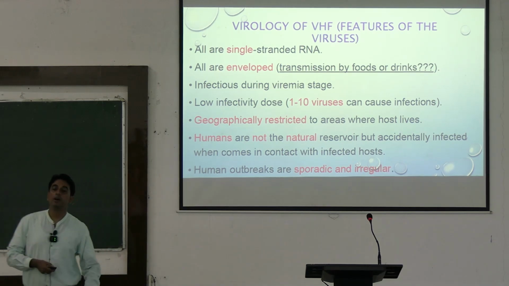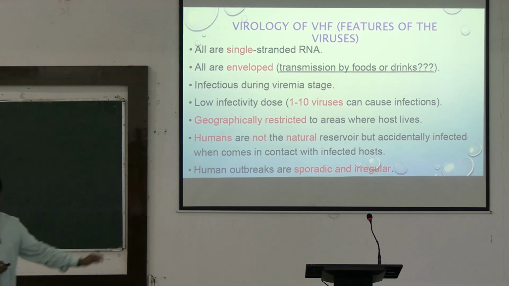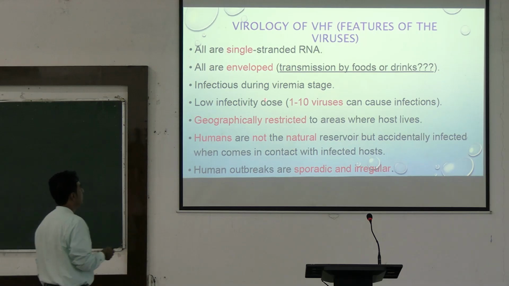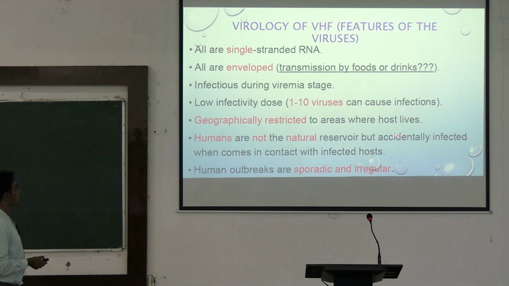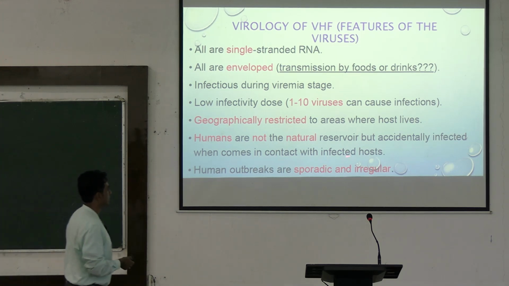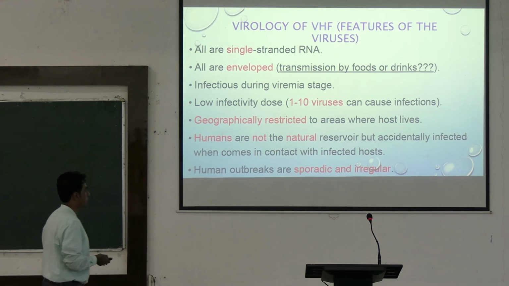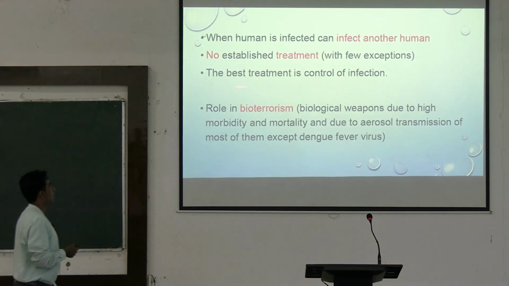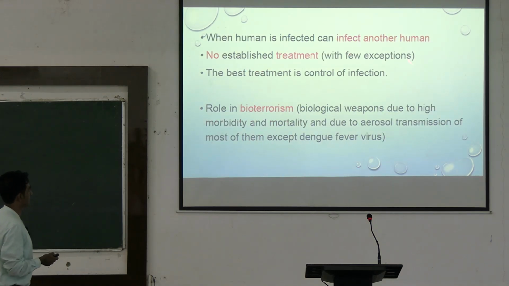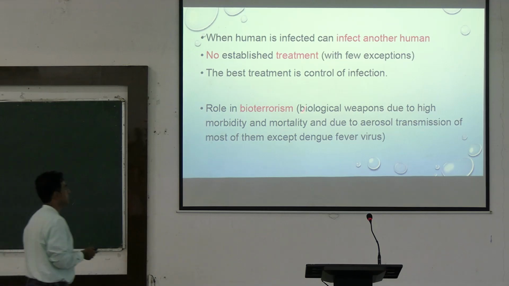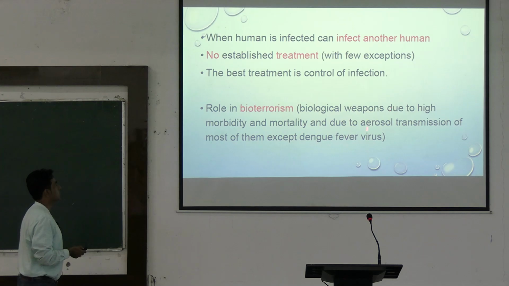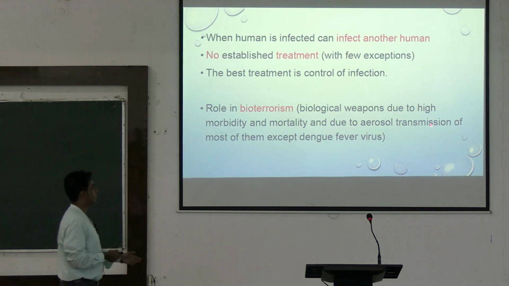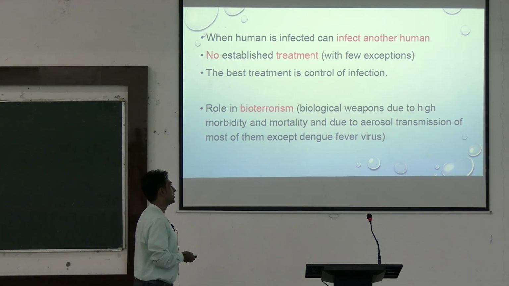So what are their features? All of them are single-stranded RNA viruses, remember this. All of them are enveloped, geographically restricted to only areas where the host lives. Humans are not the natural reservoir but are accidentally infected when they come in contact with the infected host. Human outbreaks are sporadic and irregular. When a human is infected, they can infect another human, and there is no established treatment except symptomatic. They also have a role in bioterrorism and biological weapons due to high morbidity and mortality and due to aerosol transmission of most of them except dengue fever viruses.